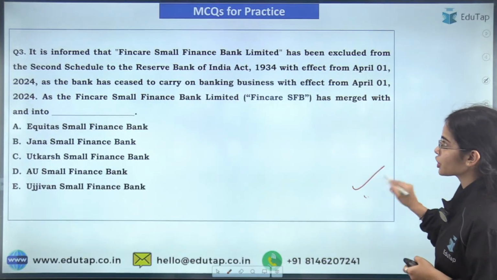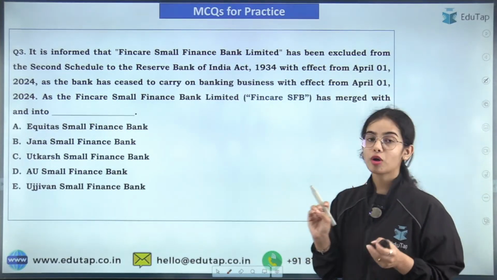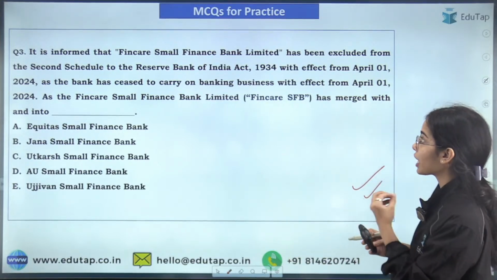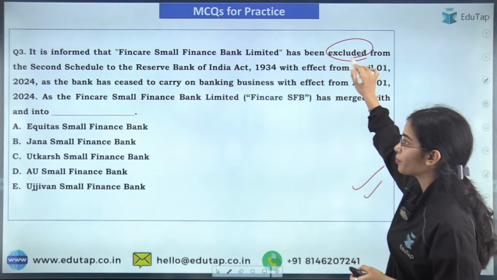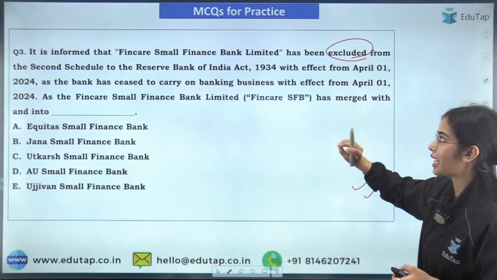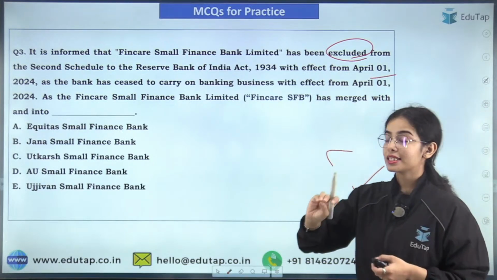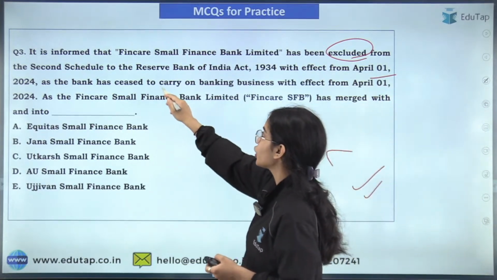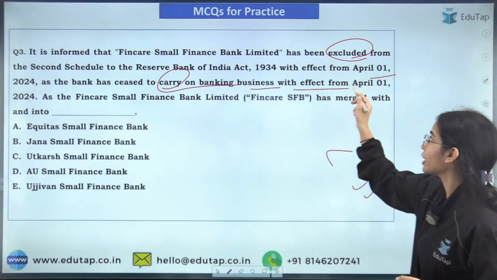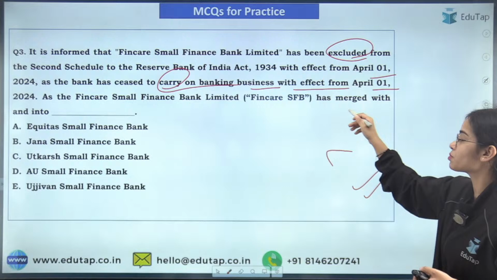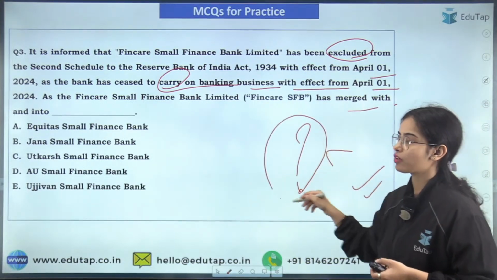Now coming to the next question, try to answer this question. It is informed by the Reserve Bank of India through a press release that the Fincare Small Finance Bank Limited has been excluded from the second schedule to the RBI Act of 1934 with effect from April 1, 2024, as the bank has stopped carrying on banking business with effect from April 1, 2024, as the Fincare Small Finance Bank Limited has merged with which of the following small finance banks?